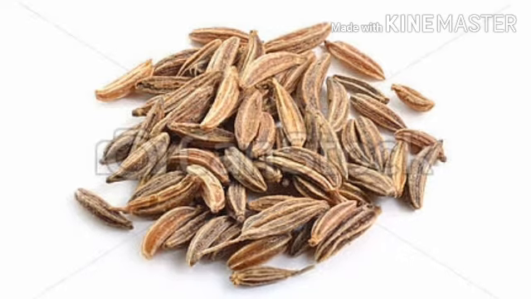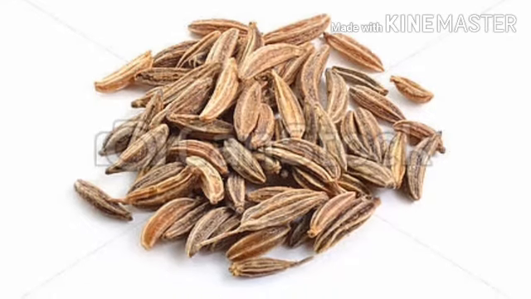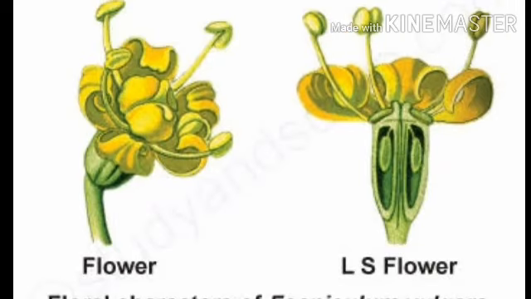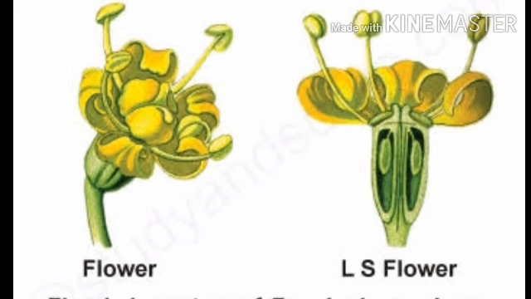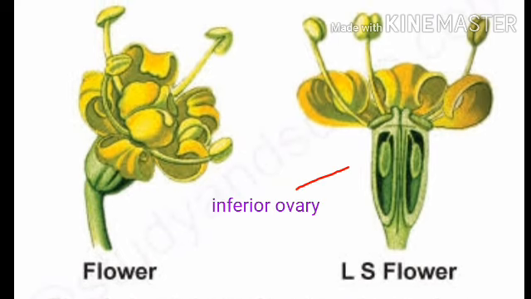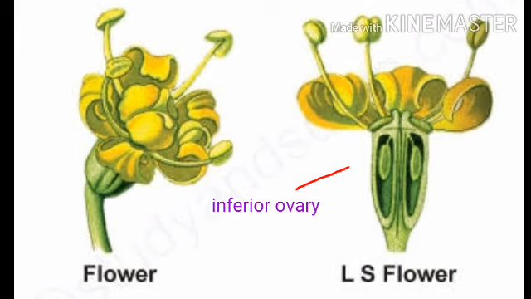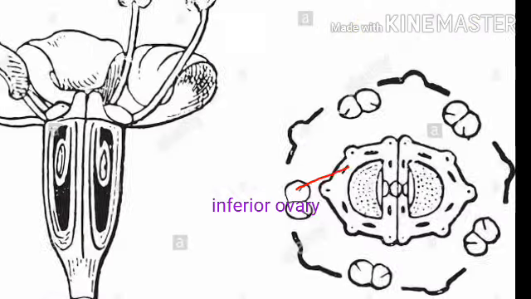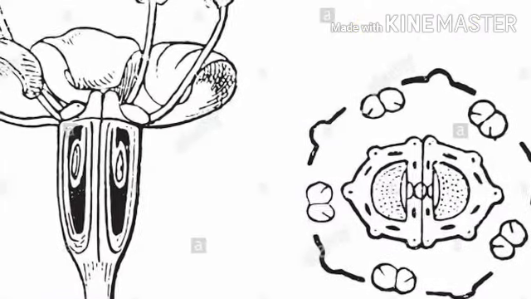What is a cremocarpic fruit? It is an indehiscent and also schizocarpic fruit. This fruit is developed from a bicarpellary, inferior and bilocular ovary. You know that the cremocarpic fruits are of the Apiaceae or Umbelliferae family.